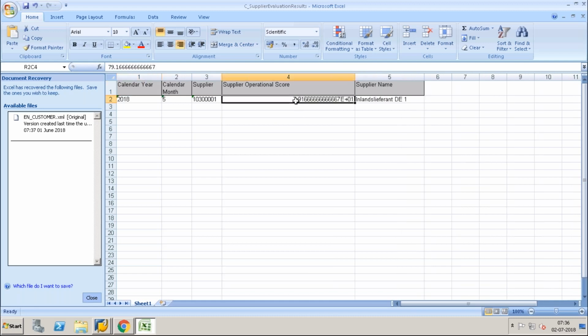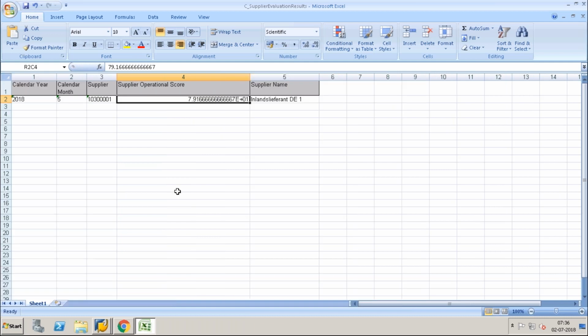This is the supplier evaluation, what we are doing. I think this is based on his performance, the evaluation score has come. This is also one topic we will discuss in the supplier information and master data. Based on that evaluation score, we got 7.9 out of 10. This is a supplier name.